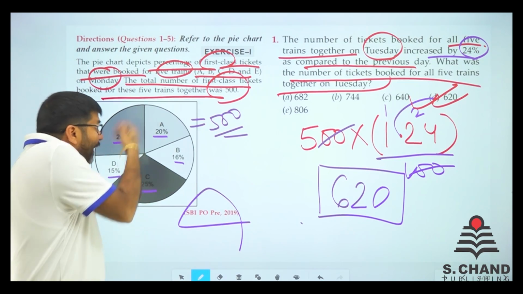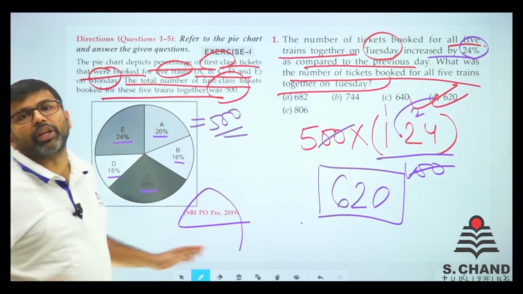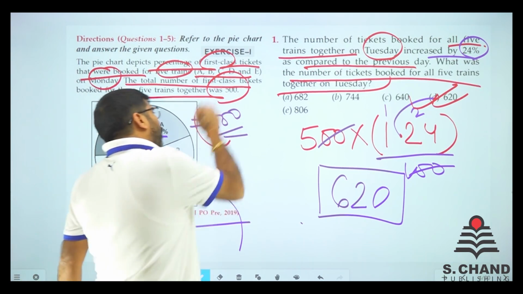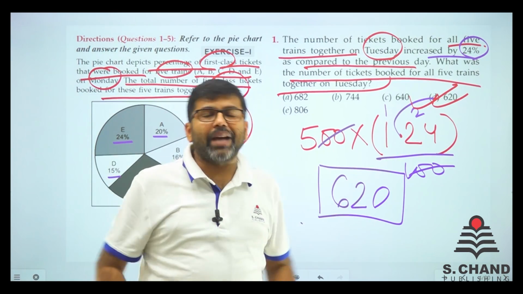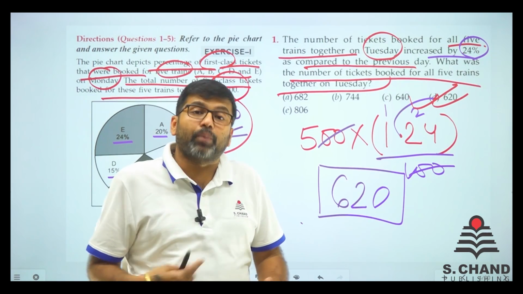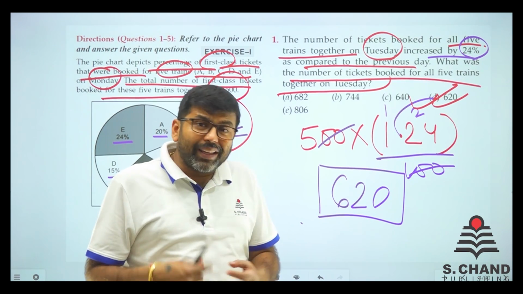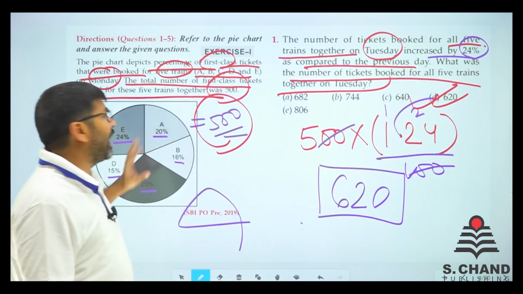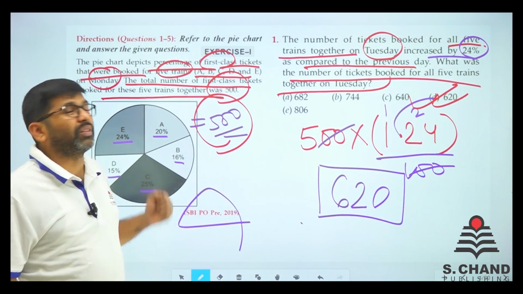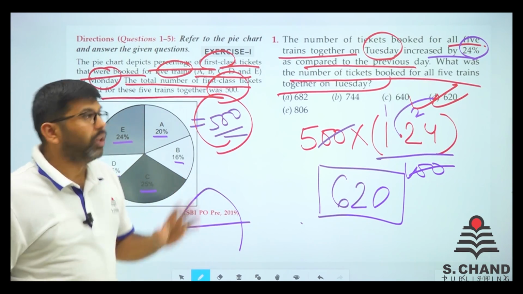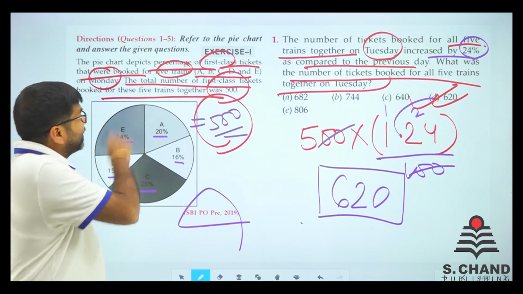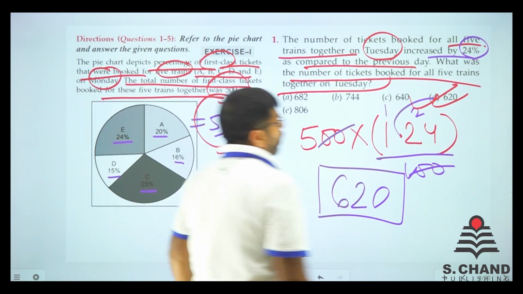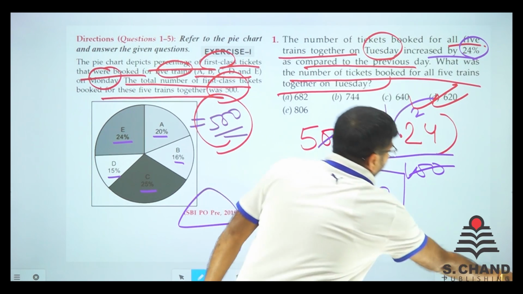अभी तो पाई का कोई फर्क नहीं पड़ा, चार्ट का हमने यूज नहीं लिया, बट बेसिक क्वेश्चन का आंसर निकाला. But generally when a chart comes, as you can see in the DI portion of this book, in all the DIs, one chart will be given and more than one question, say for example 5 or 6 questions, will be given. So we will do all the questions and we'll let you know how to use this type of chart. Let's move on to question number 2 of the same chart.